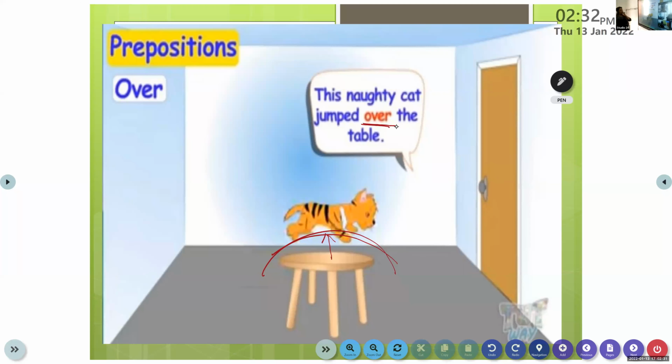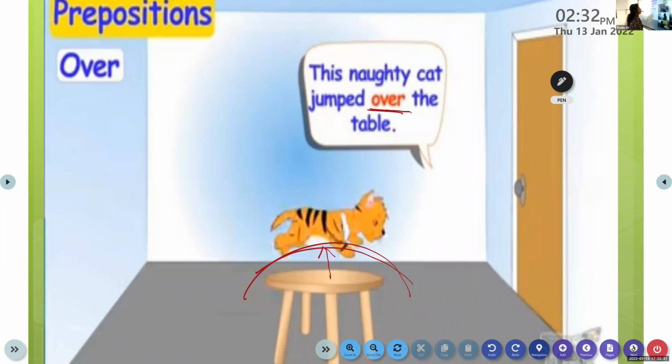That is a cub, a tiger baby. The naughty cat jumped over the table. Is that clear? Now let's move on to the next example.